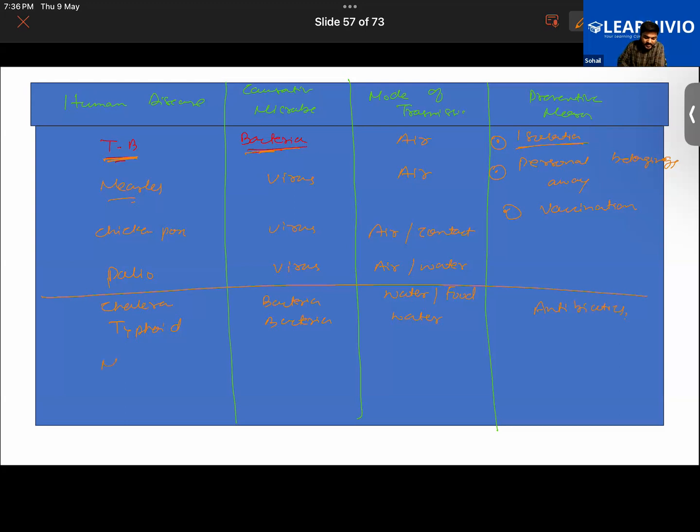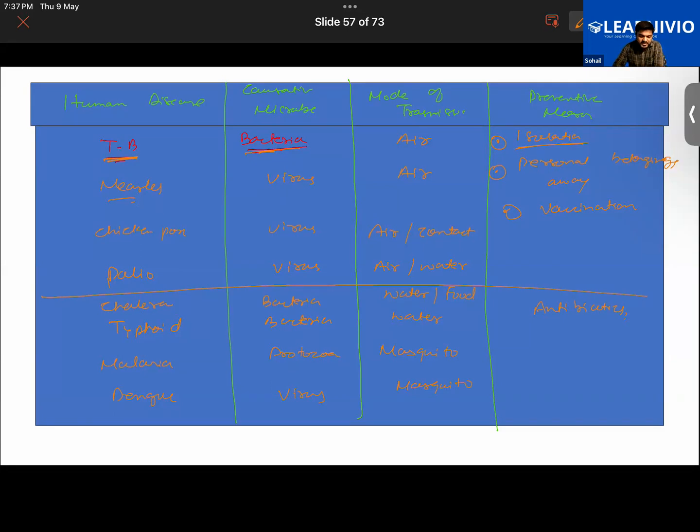Then you have diseases like malaria. What is the causative microorganism for malaria? Fungi, protozoa, bacteria? Protozoa. And it spreads through mosquito bites. Then you have dengue. Dengue is caused by a virus. Again, it spreads via mosquito.